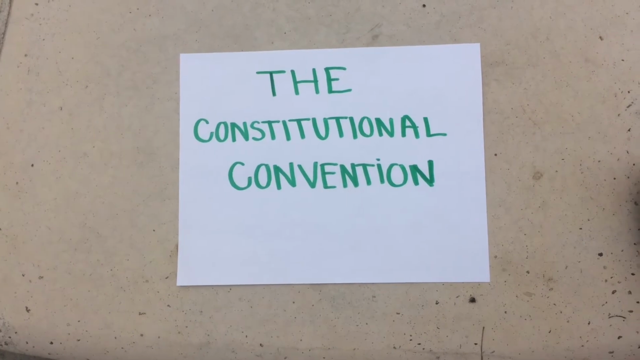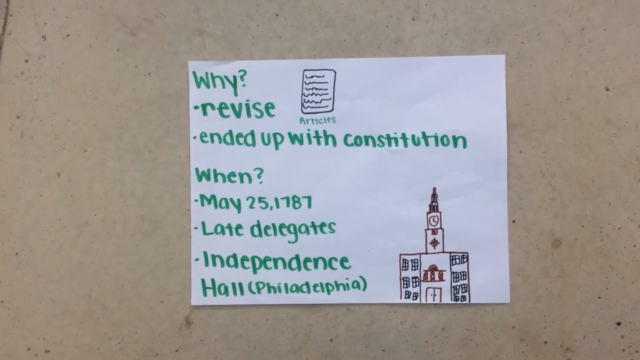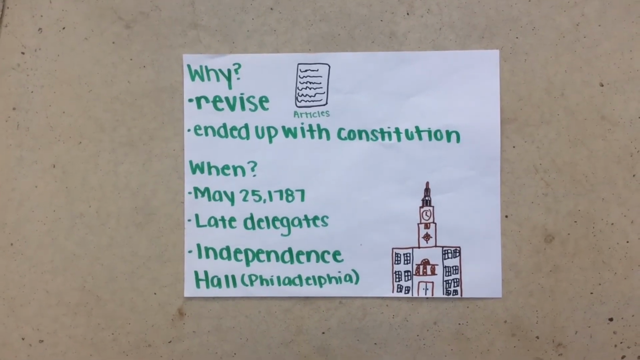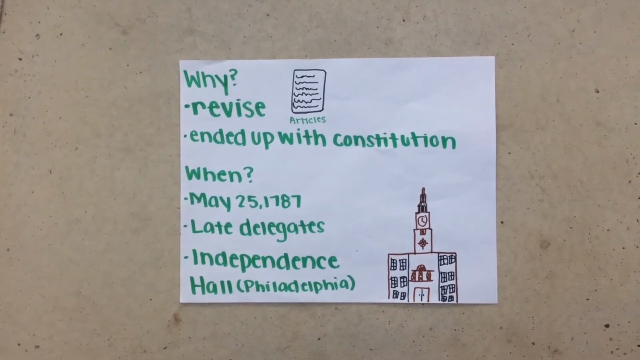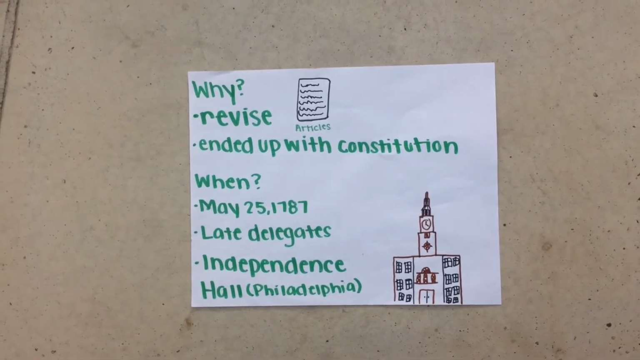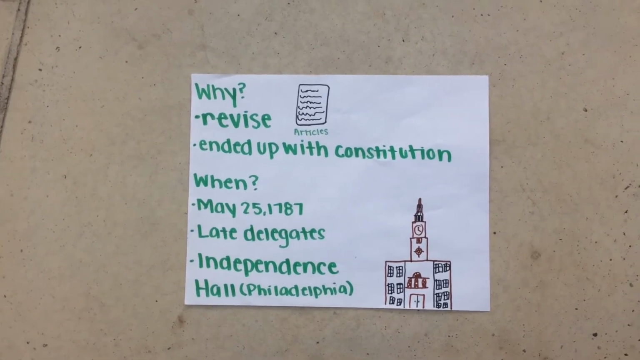The Constitutional Convention. Why? Delegates from all states except Rhode Island came together to revise the Articles, but ended up creating a whole new government. When? The convention was supposed to start in early May, but not enough delegates showed up until May 25th. The convention was held in the Philadelphia Hall of Independence.